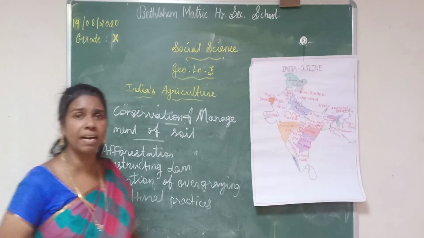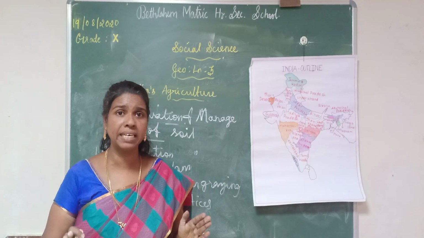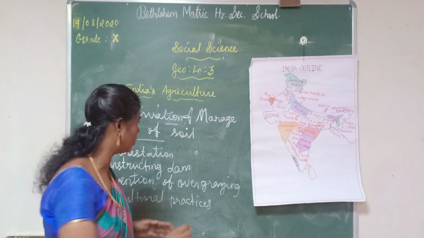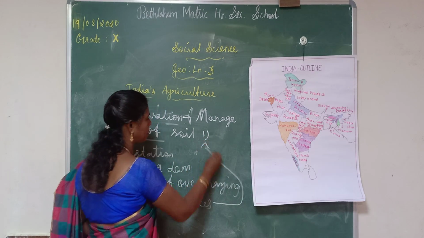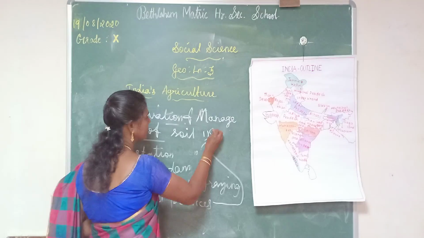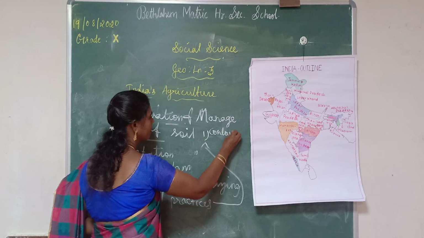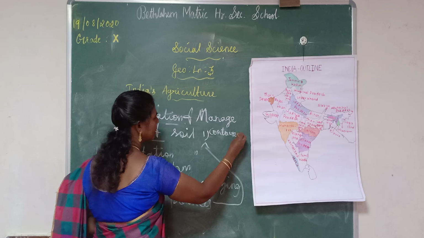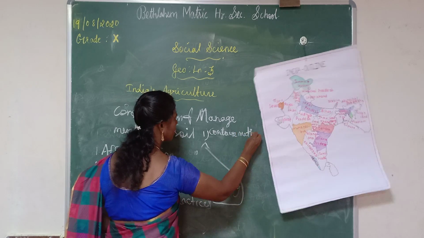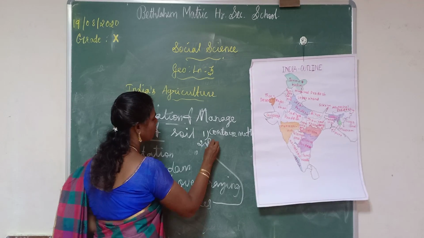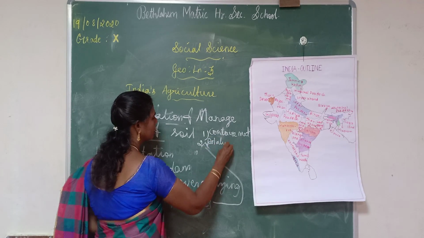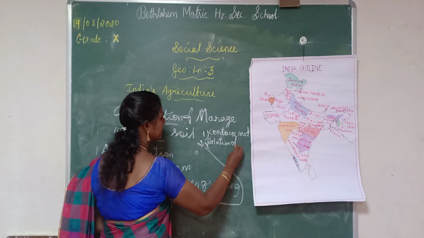Agricultural practices: there are 6 methods of agricultural practices. The first one is contour method. Second one is rotation of crops.